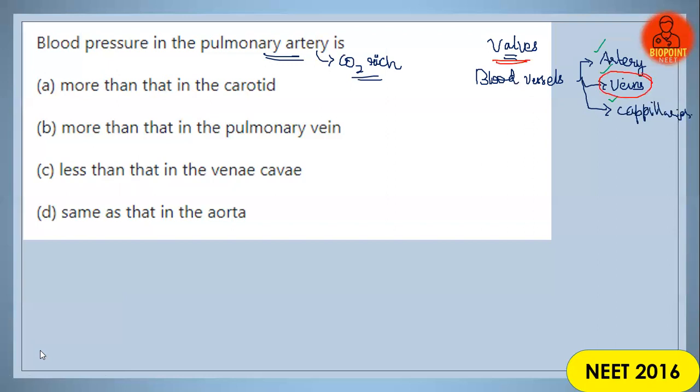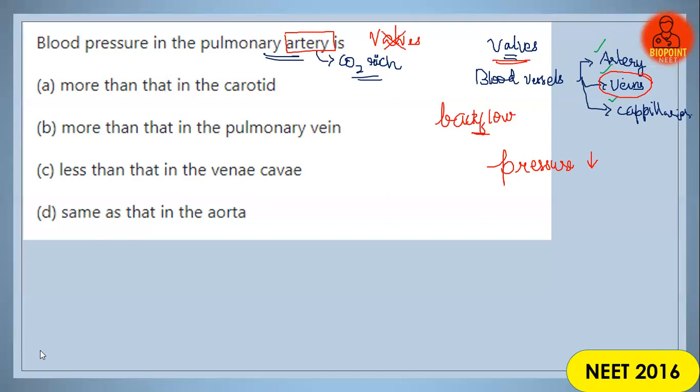So since valves are present, what is the main function of valves? Valves prevent the backflow of blood. So veins contain valves which prevent the backflow of blood. Even if the pressure in the veins is less, there are valves to prevent the backflow. But in case of artery, there is no presence of any kind of valves.